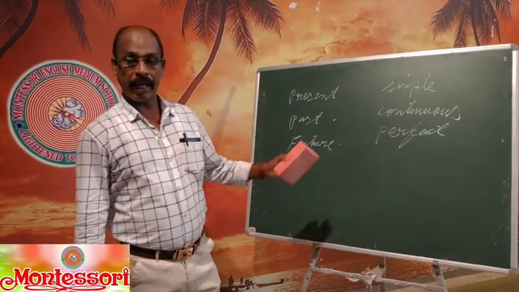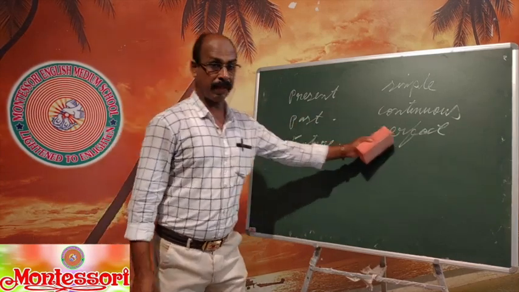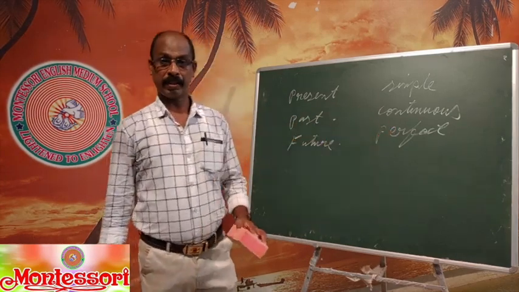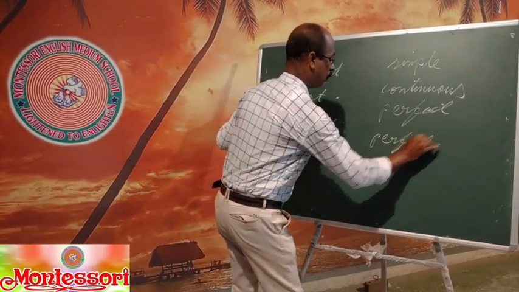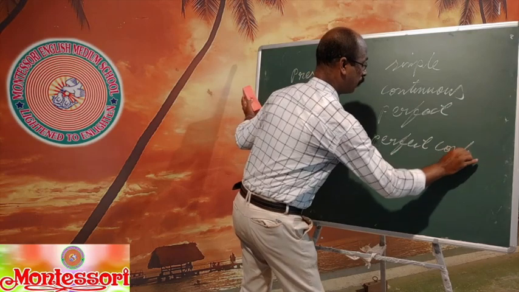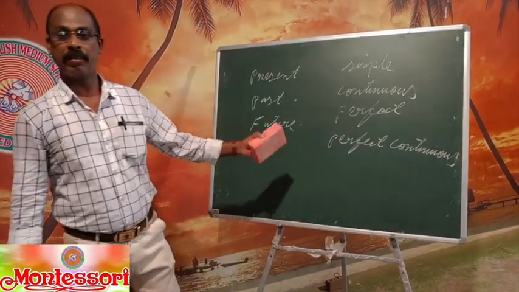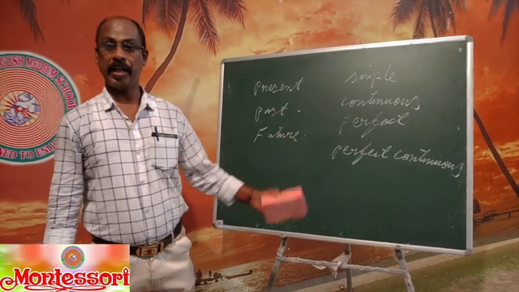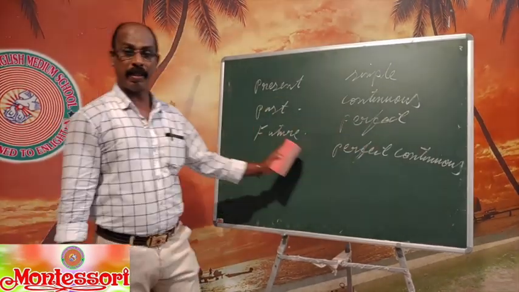Third category is perfect: present perfect tense, past perfect tense, and future perfect tense. Last division is perfect continuous: present perfect continuous tense, past perfect continuous tense, and future perfect continuous tense.